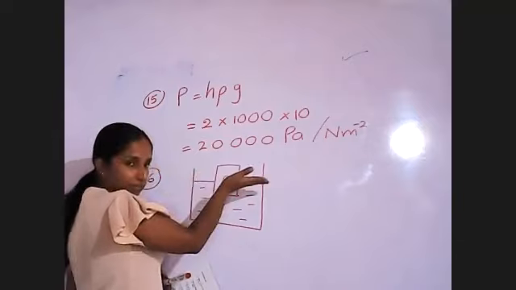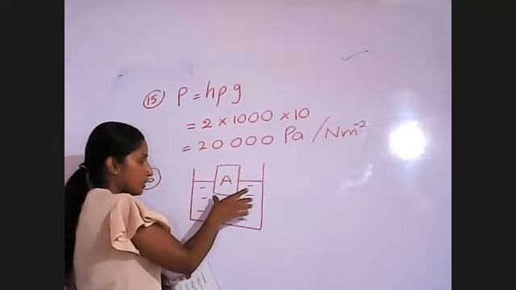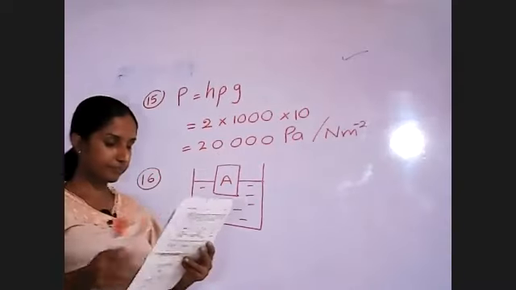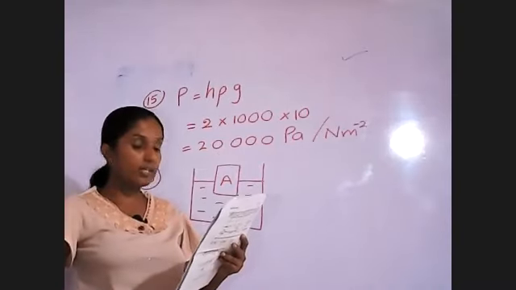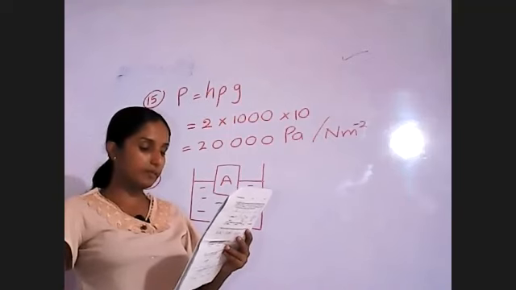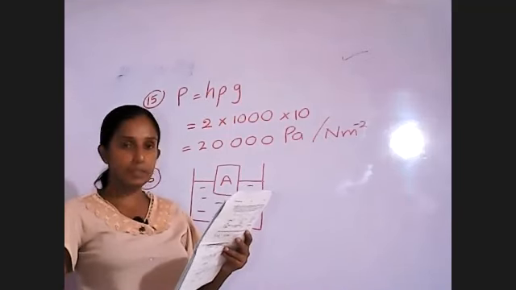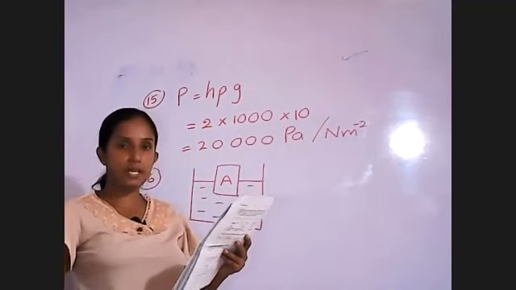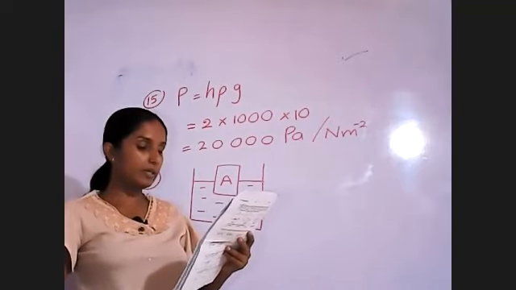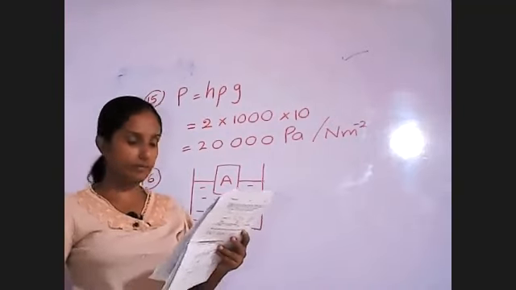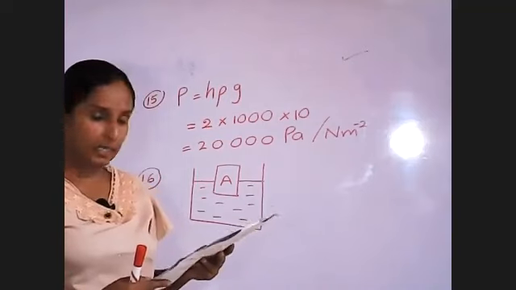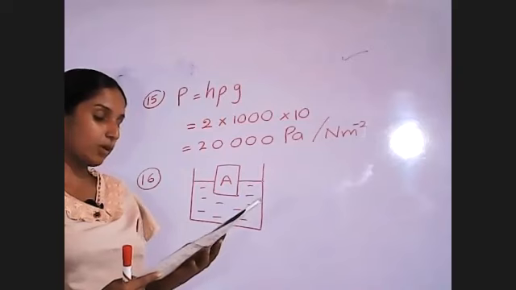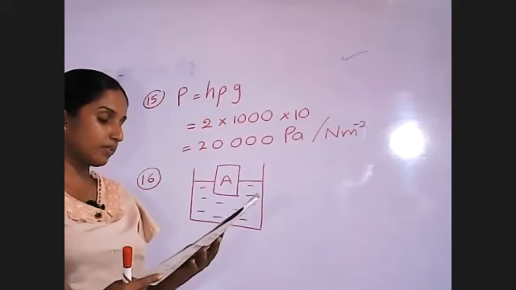When a block of wood A is placed in the liquid, it floats with a part immersed. Which of the following is the true statement? The upthrust exerted by the liquid on A is equal to the total weight of A.